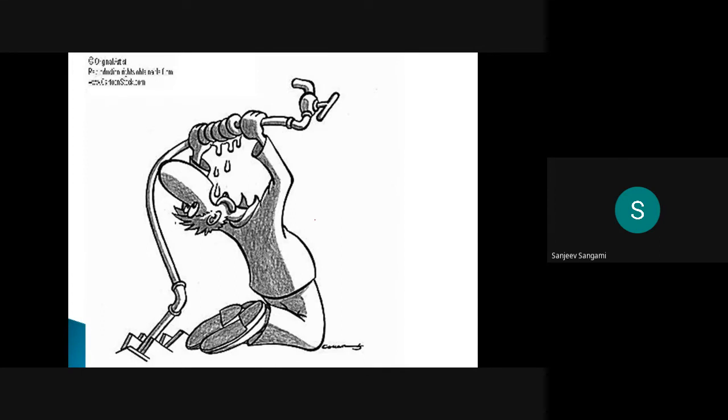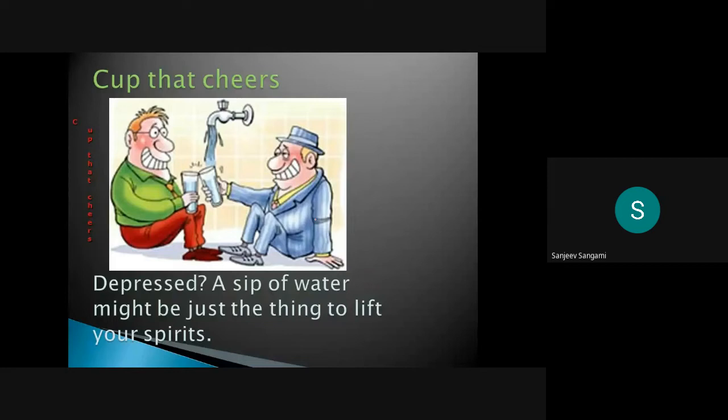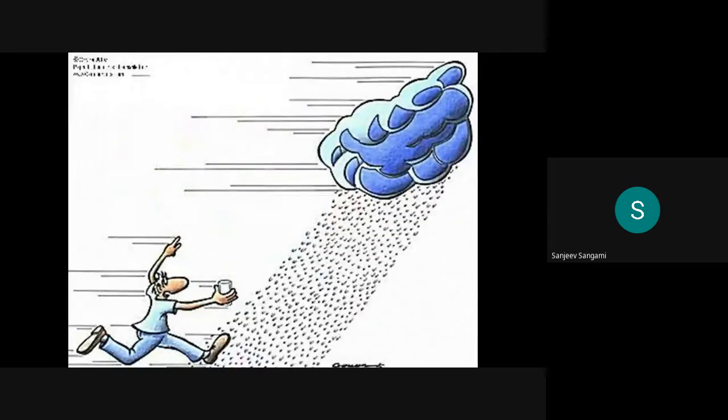This situation we are not supposed to reach. And this also you can see, a sip of water might just be the thing to lift your spirits. Normally the water is so important that even if you are preparing any of the alcohols, the spirits, what you are discussing, it requires high quality of water, and without that you cannot drink it. So see this figure also, even this should not happen, and we are not supposed to depend on the complete rainwater also.